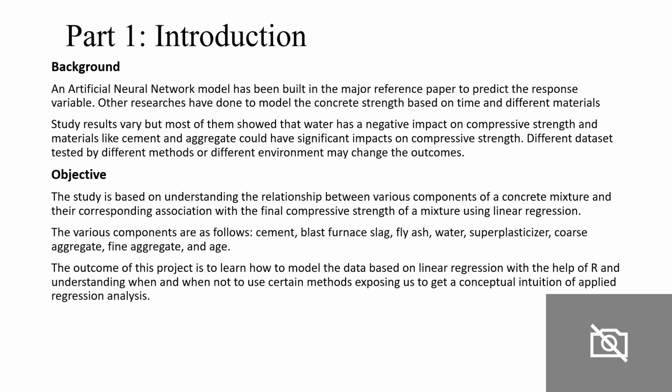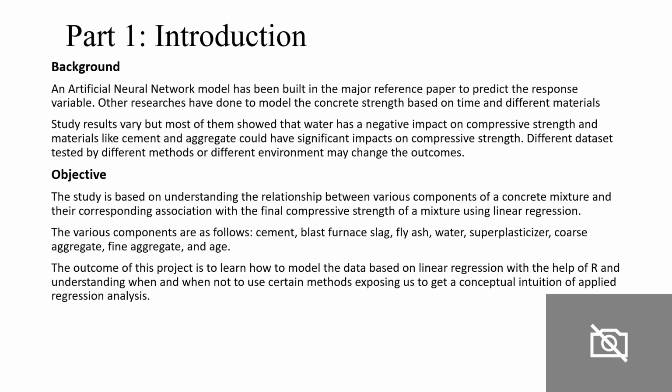The data we acquired for our project was originally used to build an artificial neural network model in Professor Aicheng Ye's paper. He was trying to model the compressive strength and optimize the material selection for concrete. From literature review, we found there are lots of similar studies to model concrete strength based on time and materials.